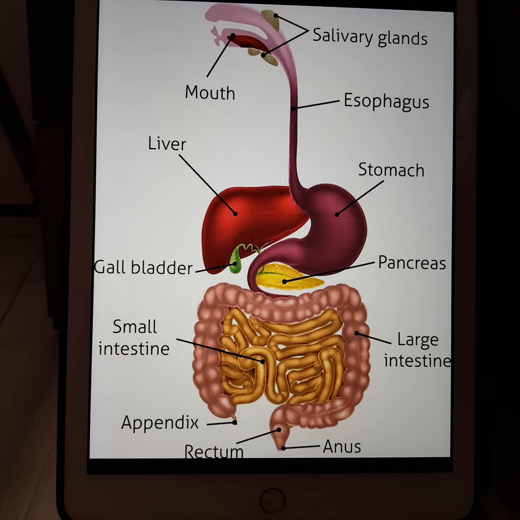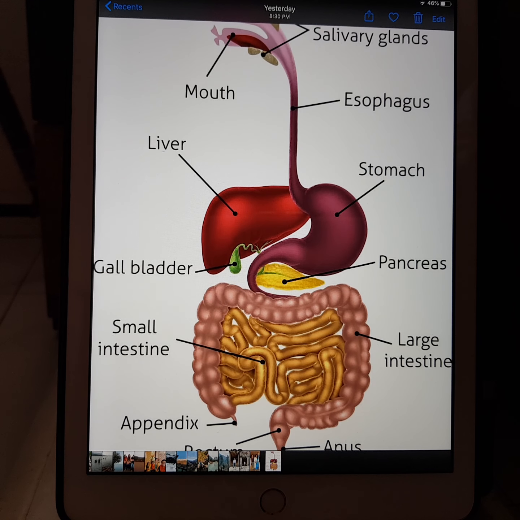Now let us see where the process of digestion starts. The process starts from the mouth. You take in food through your mouth and chew it with the teeth and break it down into smaller pieces. Now this process of taking in food through the mouth is called ingestion. Apart from teeth, there is also one muscular organ present inside the mouth which is known as the tongue. There are also salivary glands present inside the mouth.